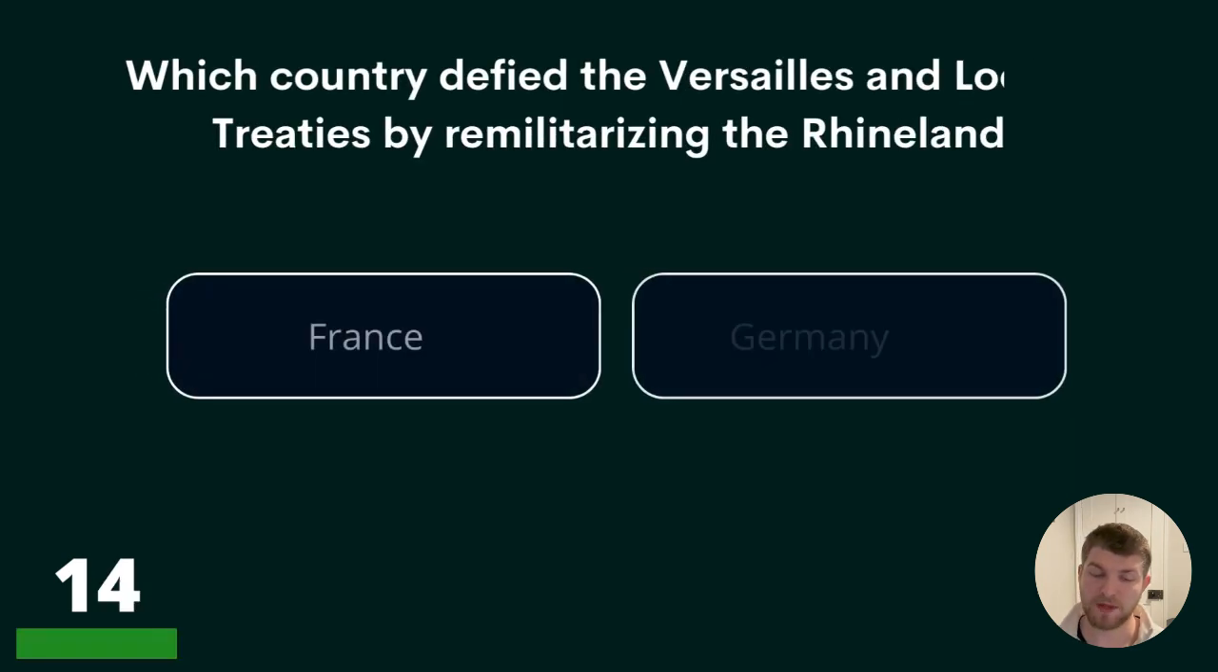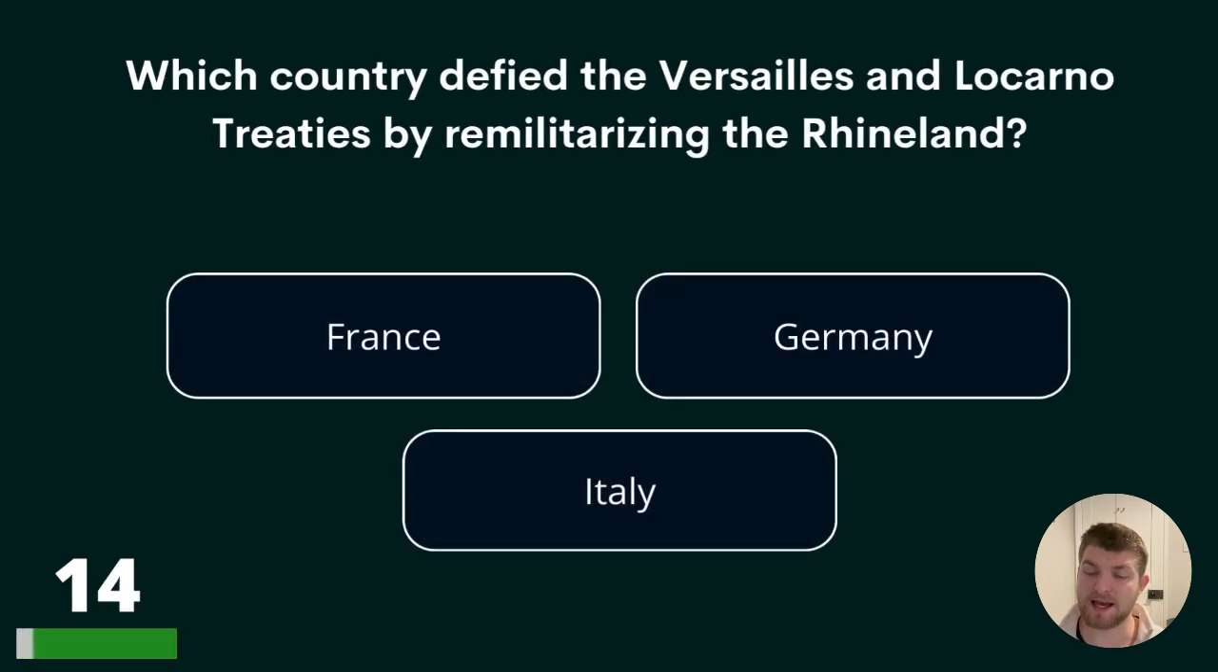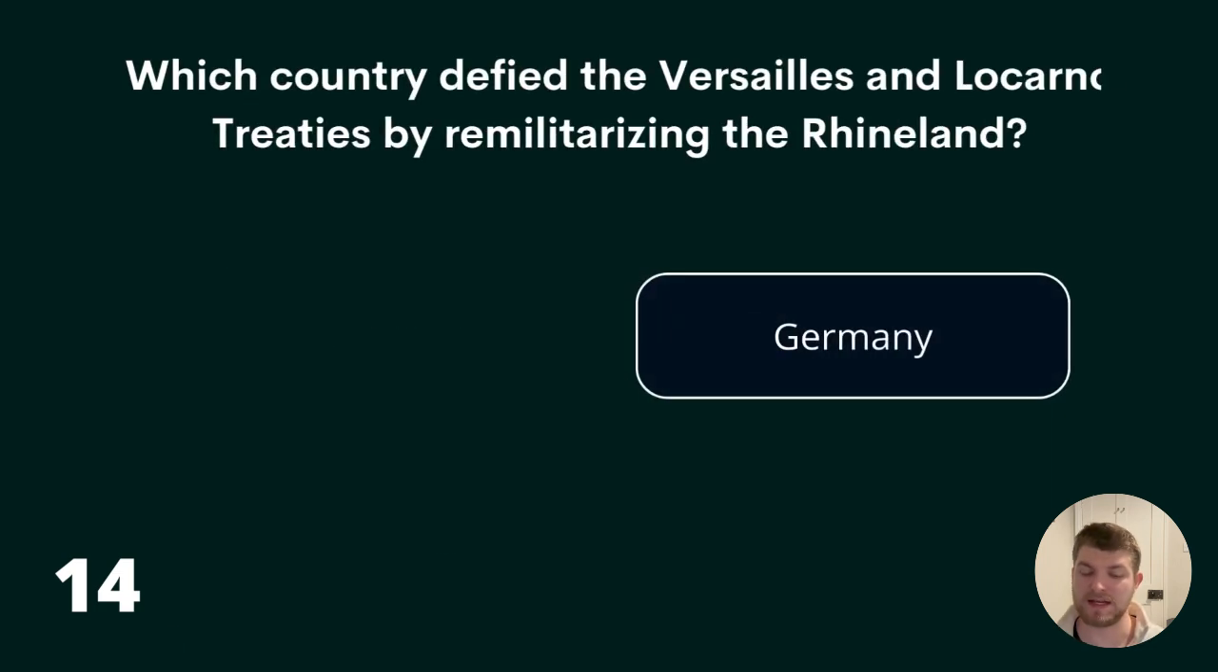Question 14. Which country defied the Versailles and Locarno treaties by remilitarizing the Rhineland? France, Germany, or Italy? The answer is Germany.